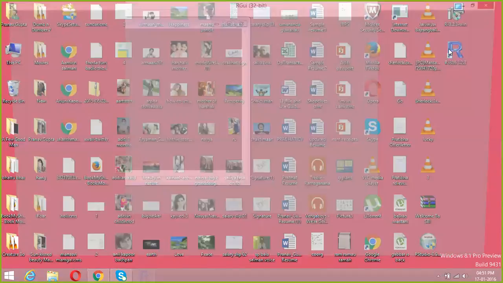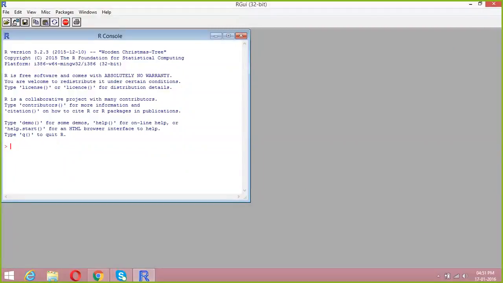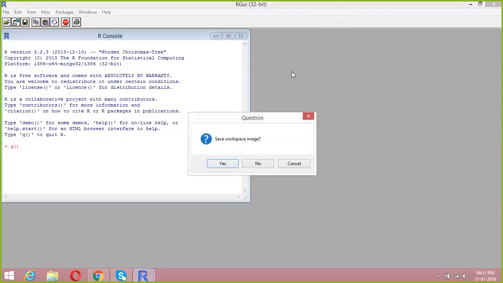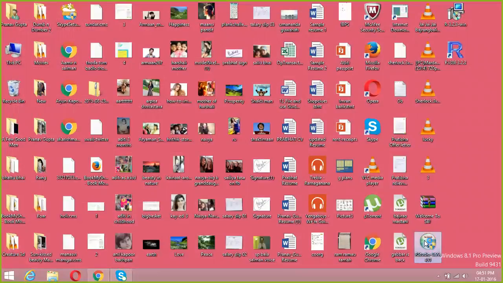Double click on RStudio 0.99. Close this, please. Double click on RStudio. Say no and close it. Yeah, let it get through.